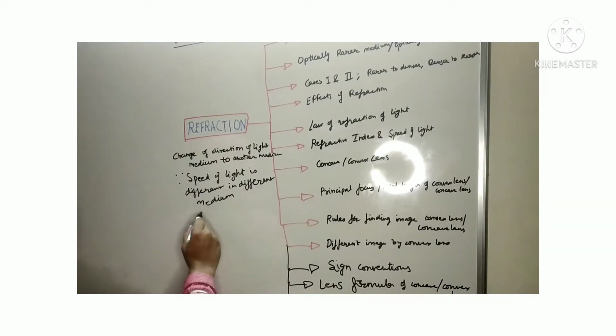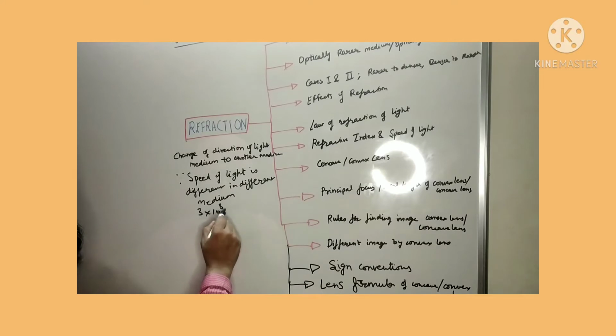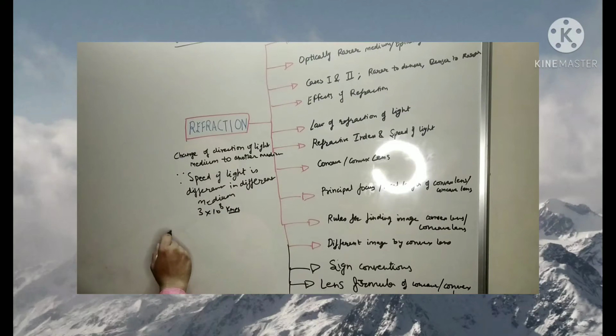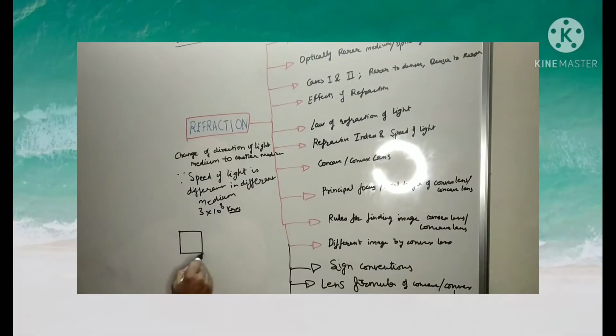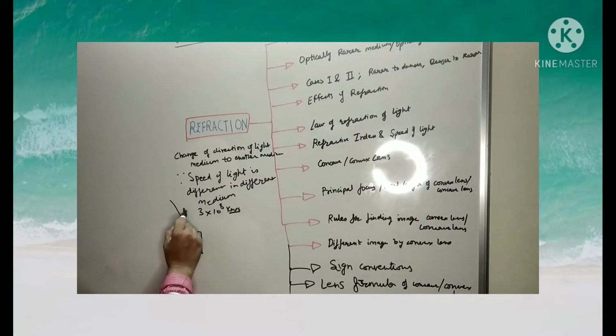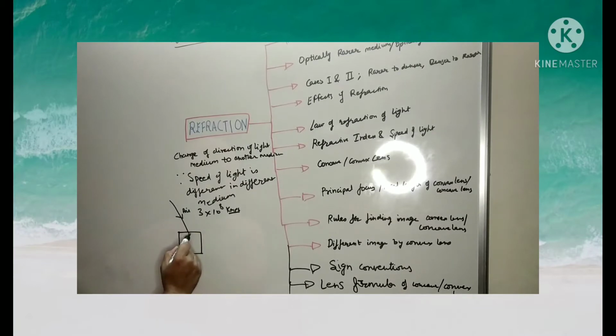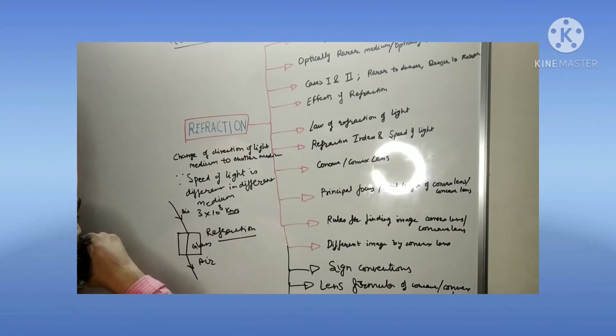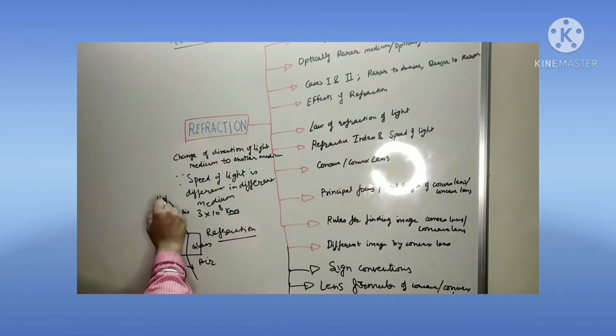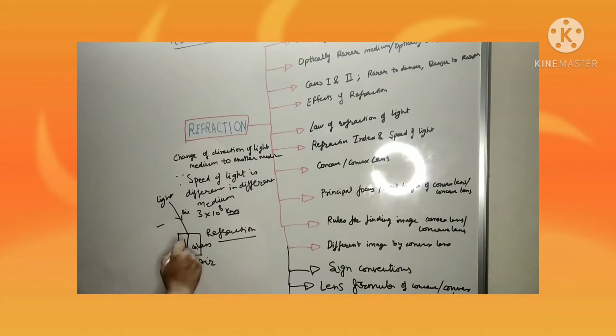जैसे air में जो light की speed है, it is 3 into 10 to the power 8 kmph. So this is like a glass. So when light is traveling from air, it changes its direction from here. तो इस तरह से ये change हो रही है. ये भी air है, ये glass है. So this is known as refraction का process. This is the process of refraction. This is light, and it changes its direction from here.